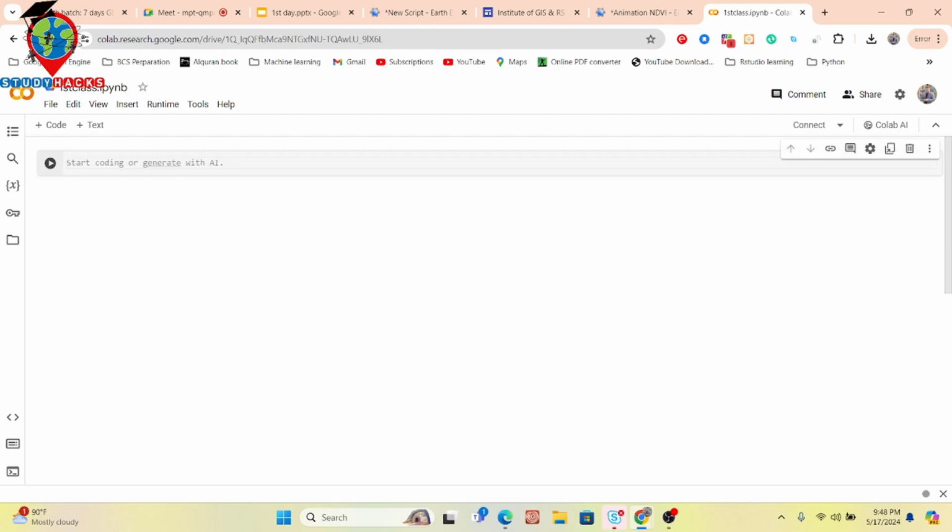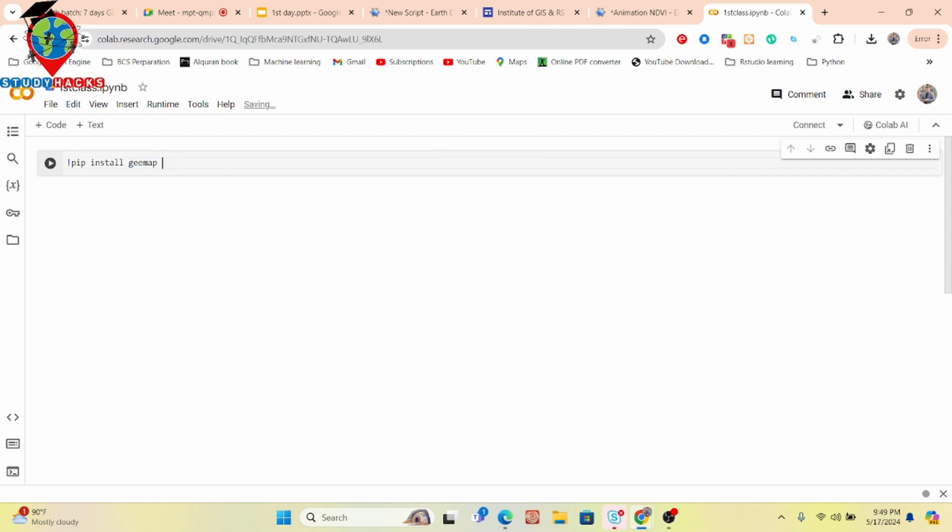Further, first of all, we need to create the environment. How can we create the environment? First of all, you simply install a package: pip install geemap. It's one kind of Python package. Basically, this package mainly shows you all of the maps. It's a Google Earth Engine map package.